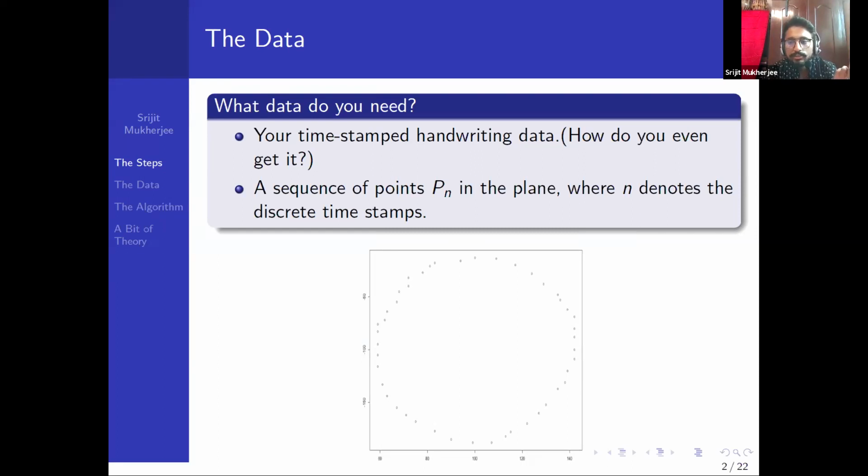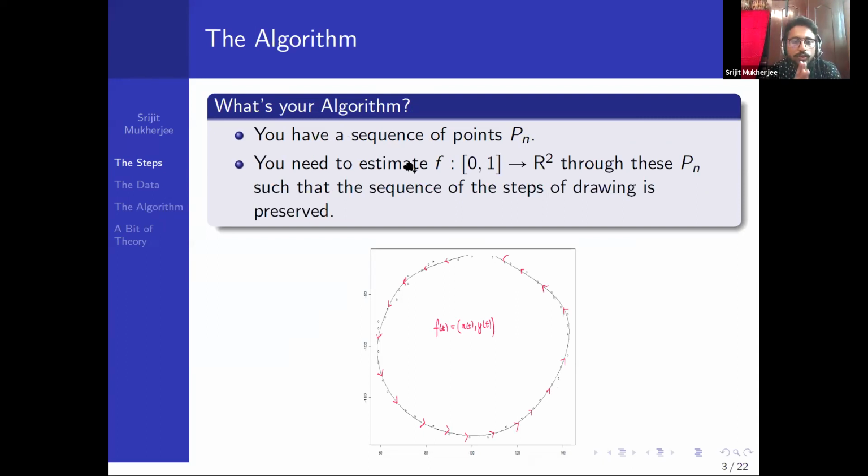What's next? The next part is the algorithm part. We have a sequence of points Pn = (xn, yn), and we need to estimate a function f from [0,1] to R squared, a curve through these Pn, so that the sequence of steps is preserved. That means f(0) should be around the starting point and f(1) should be around the end point. This is sort of the time through which the function is moving.